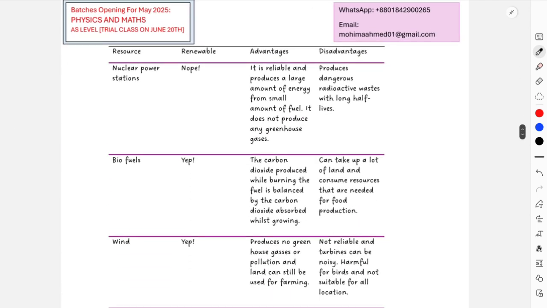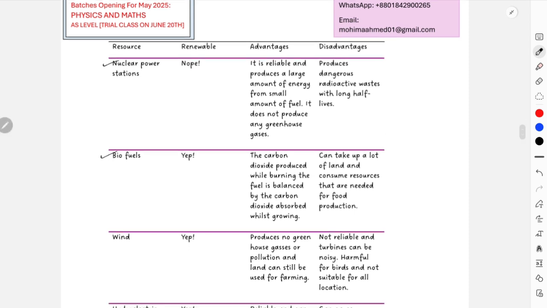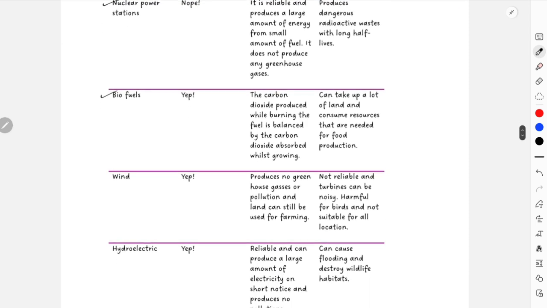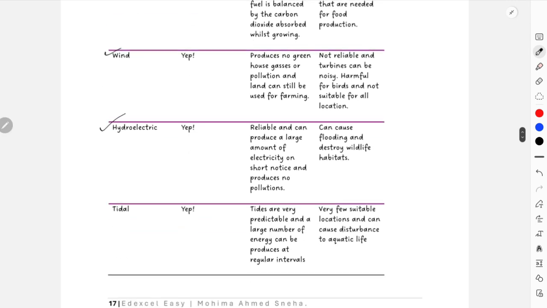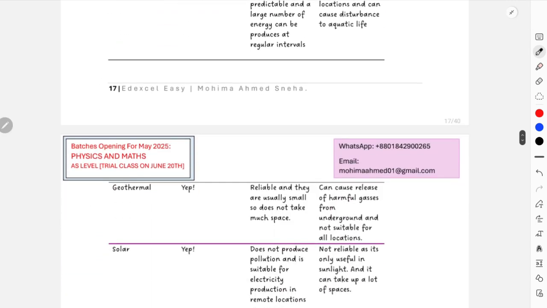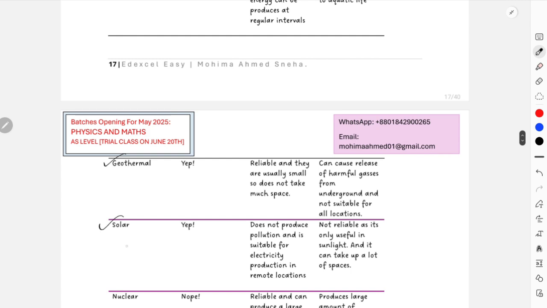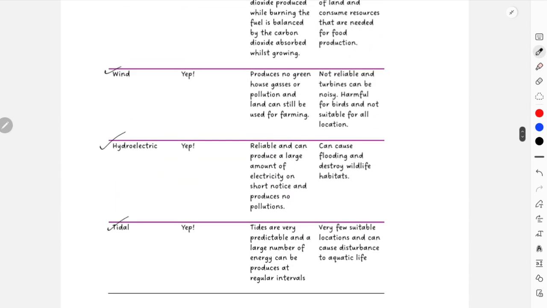Okay, moving on. This is the list of advantages and disadvantages for different resources. We have nuclear power stations, then biofuels, then wind, hydroelectric power stations, tidal, and then you have geothermal, solar, nuclear.